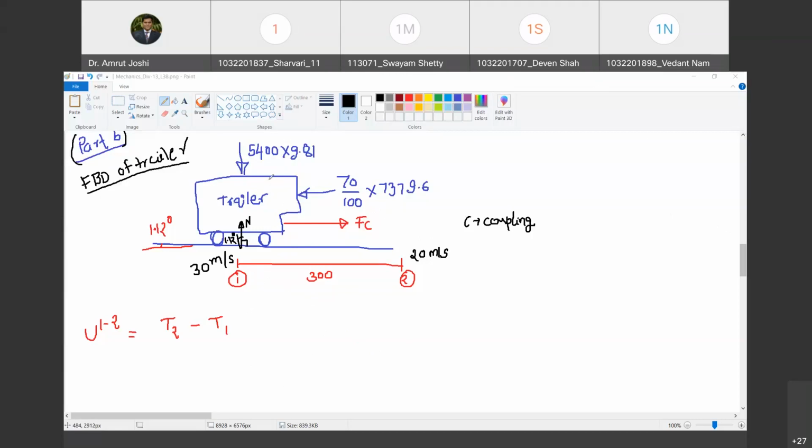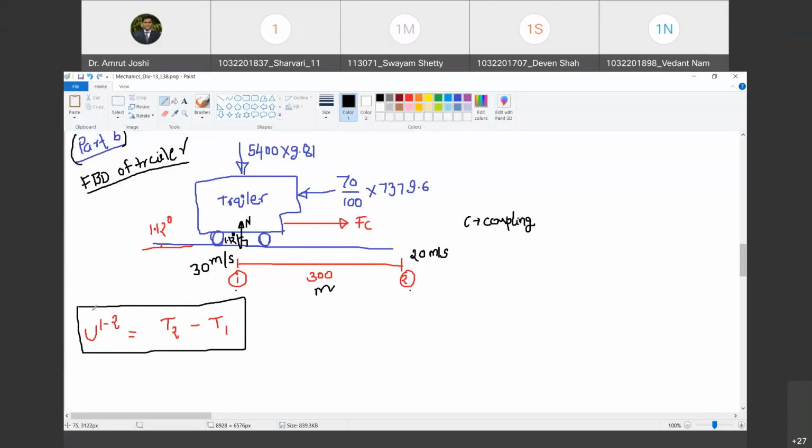With these forces, the trailer moves from position number 1 to position number 2, which are 300 meters apart. Velocity at position number 1 is 30 meters per second. Velocity at position number 2 is 20 meters per second. Happy? Yes, sir.